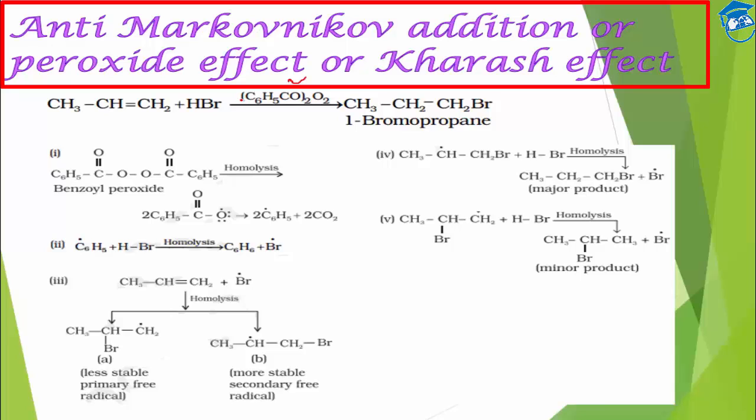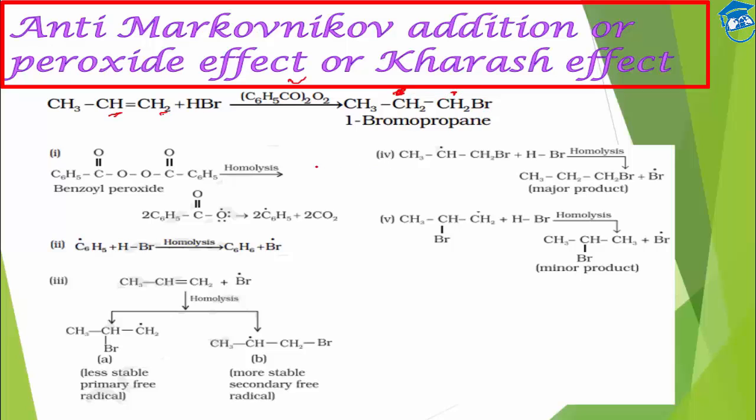Here the product will be 1-bromopropane. The H will add to the position where there were fewer hydrogens. H is attaching over here, it has only one hydrogen, and the negative part will go to the carbon atom which has more hydrogen atoms. It is going here.